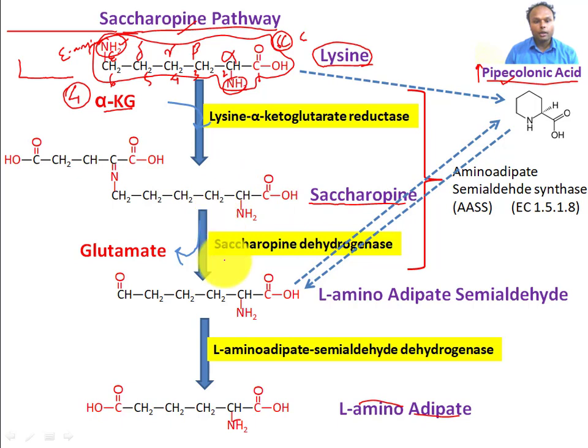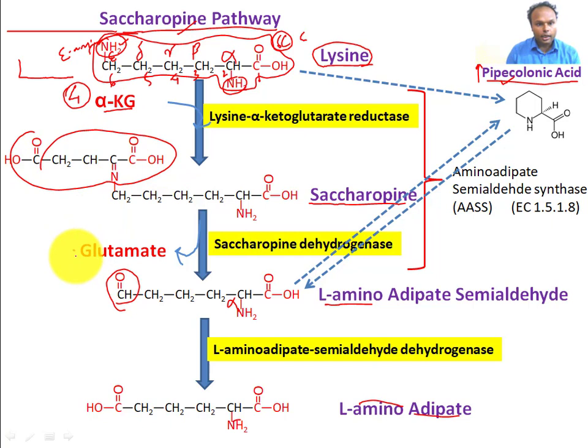And this saccharopine will convert into alpha aminoadipate semialdehyde, because this is not completely oxidized. And glutamate will be released. The alpha ketoglutarate takes the amino group and is released as glutamate.